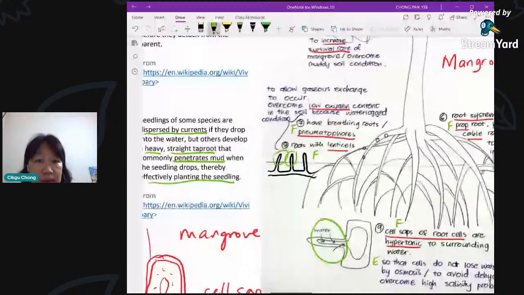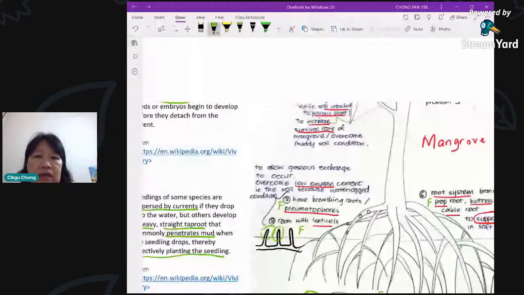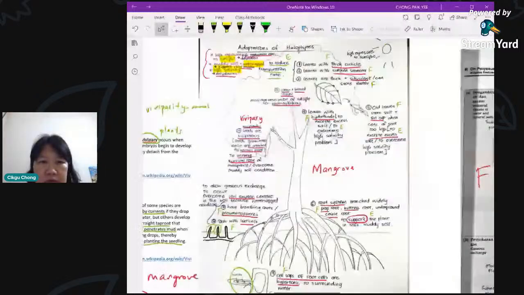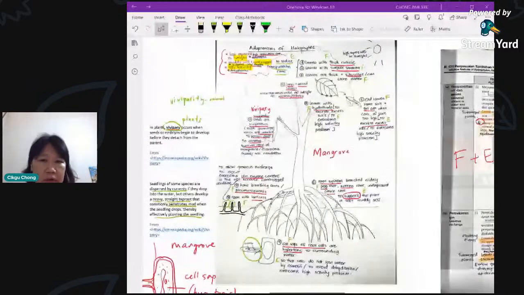So vivipary. And number 11, another one, the leaves are large and broad. This is to maximize the absorption of sunlight for photosynthesis. So there you have it. You have 11 points here, all summarized in a diagram form. So if you want to, maybe you would like to draw it out later. Then you have a diagrammatic form and you can remember the points better. I stress on halophytes. Again, this is quite a common, popular question, I would say.